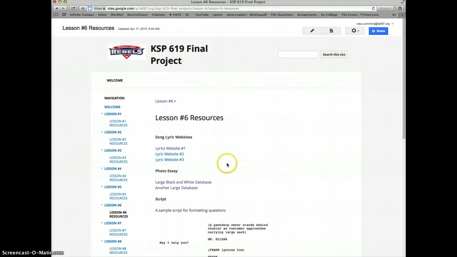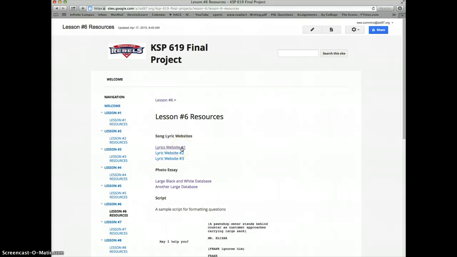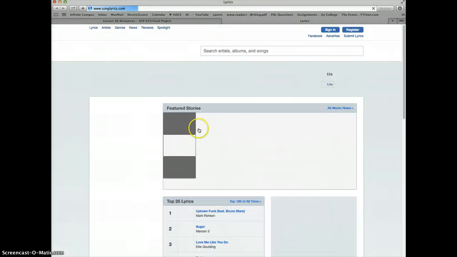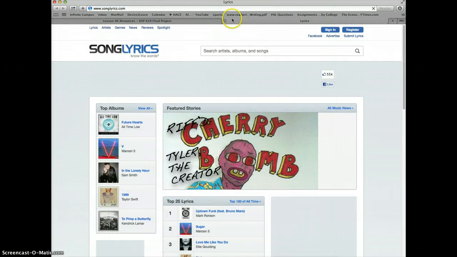On the resource page, I have a handful of different lyric websites. The reason that I put these on here is that our school firewall sort of blocks out some of these lyric websites. So these are the ones that our school website will allow. So I'll give those to the kids ahead of time.